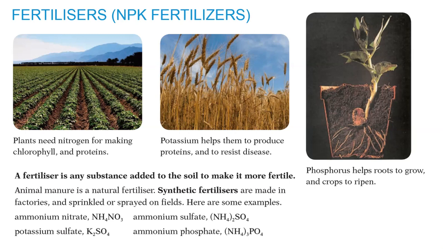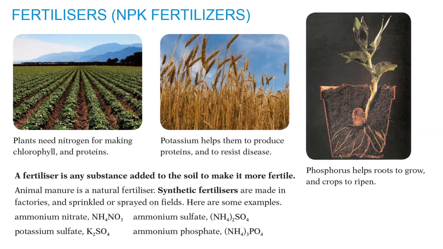Now, plants need nitrogen for making chlorophyll and proteins. Potassium helps them to produce proteins and to resist disease. Phosphorus helps roots to grow and crops to ripen. Now, fertilizers. NPK fertilizers. NPK stands for nitrogen, phosphorus and potassium, the three nutrients that compose complete fertilizers.